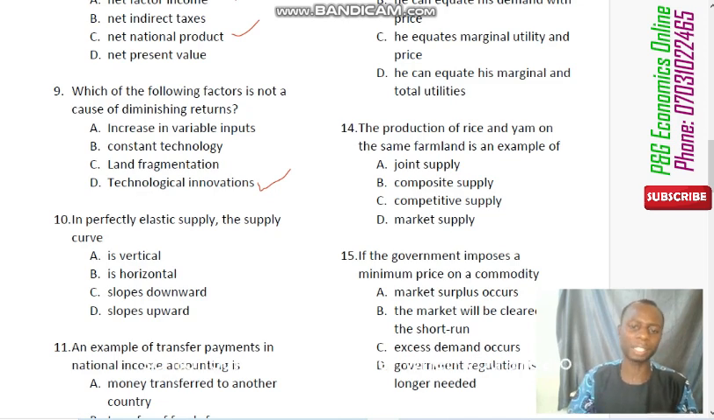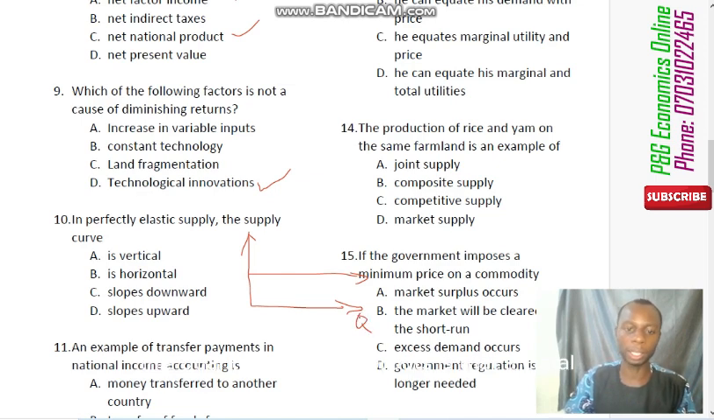So remember, when you want to draw that, you are going to have your vertical line and horizontal line, and the perfectly elastic supply curve, of course, will be parallel to the quantity axis. Remember, this is quantity, and here is price. So the elasticity of supply here, which is ES, is always infinite. So it will be parallel to the quantity axis but perpendicular to the price axis. So of course it's going to be horizontal. So the correct option there is B.